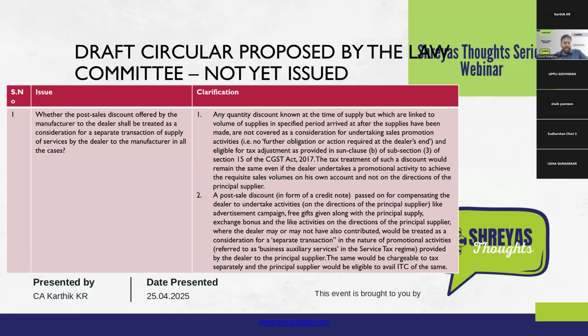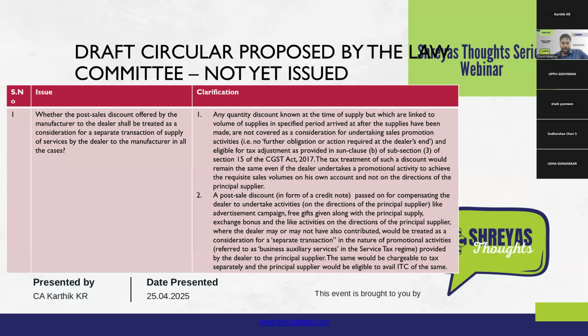In the second scenario, where the post-sale discount is issued in the form of a credit note in respect of specific activities that are to be undertaken by the dealer on the directions given by the principal supplier. The important point to be noted is that in the earlier circular, the words on the direction of the principal supplier were not mentioned. It was mentioned that there were subsequent activities to be undertaken.